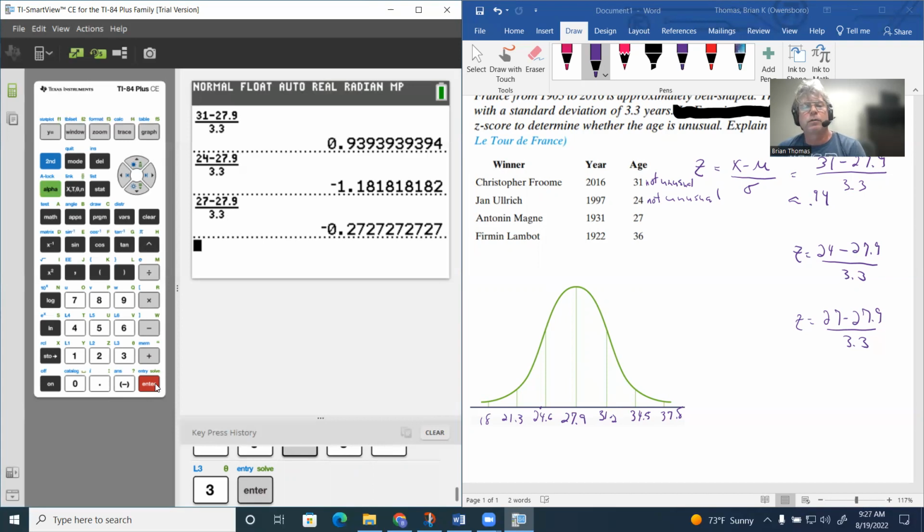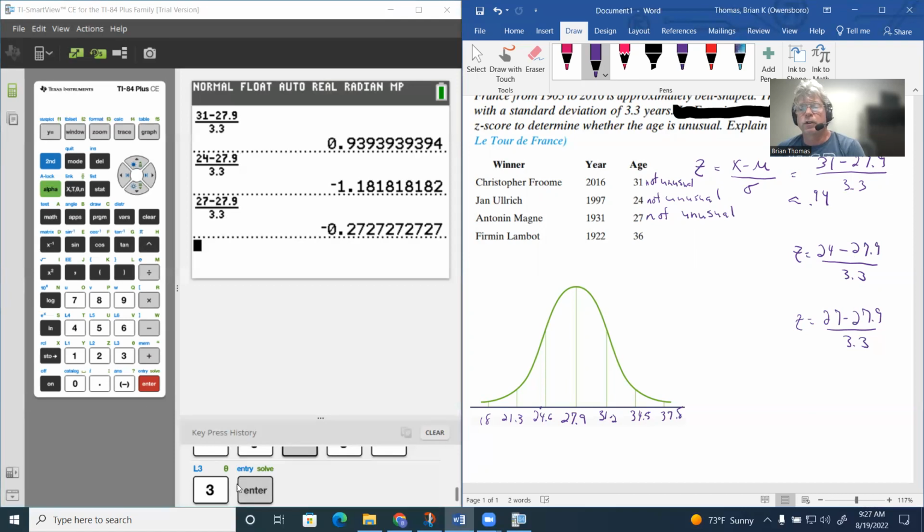So negative 0.27, again, it's just going to make us move a little bit to the left of the 27.9. So again, we would say that that's not unusual because of that z-score being so small. It's not even one standard deviation. And still, one standard deviation is good. It's when you get out there past 2 that it's not so good.